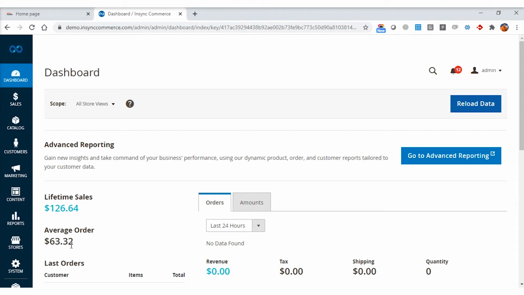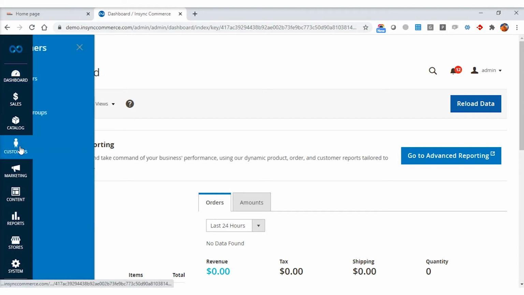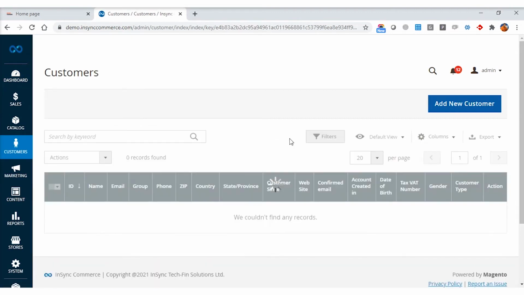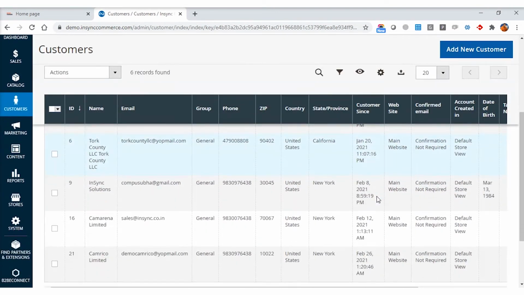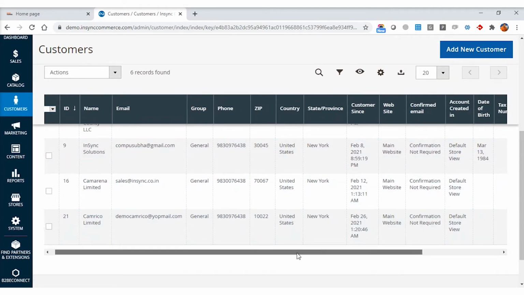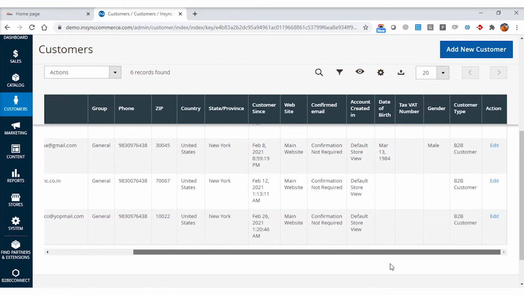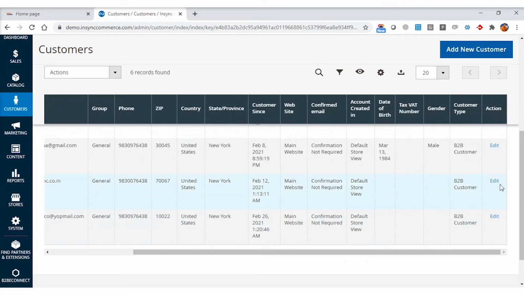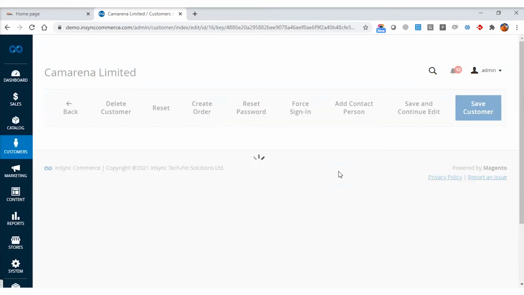To apply a category discount on a customer level, we need to go to the customer section. We will just browse through all the catalogs, and here I can see a complete customer list and I will choose a B2B customer. So in this case, let's choose the B2B customer called Camarena Limited. So I will just click on edit.